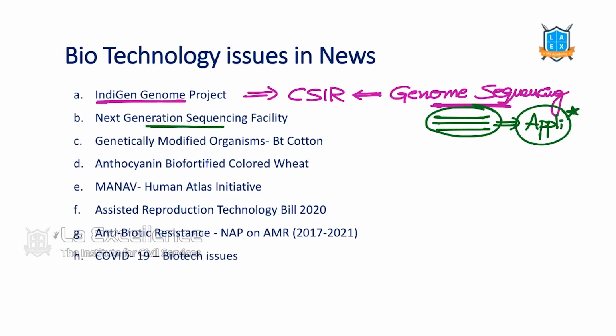This is very important. See, for COVID, what are we doing? So we are going to have gene sequencing. We already went for gene sequencing. China did it initially because in their country itself the virus originated. So China did the gene sequencing, and then many other countries started doing it. When India reported the first case, we also started genome sequencing the genes of the particular virus. There, we used the next generation sequencing facility. This is a kind of huge infrastructure placed for gene sequencing. So we will understand it.